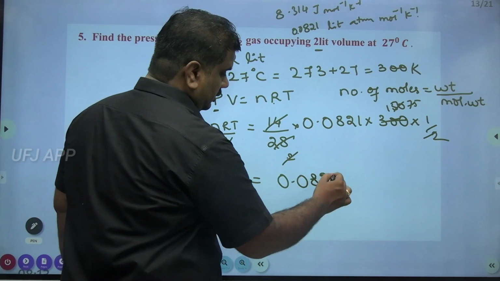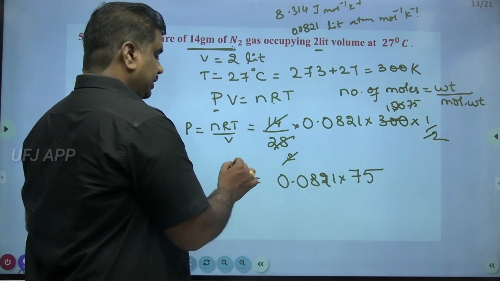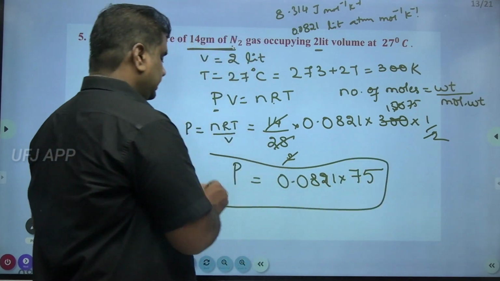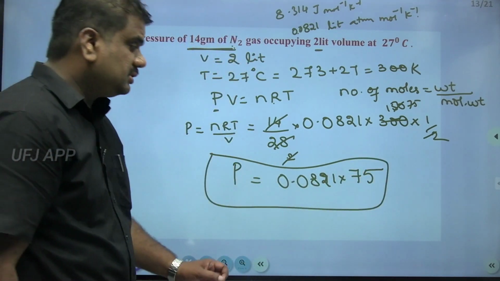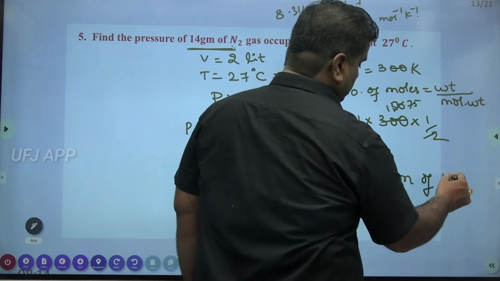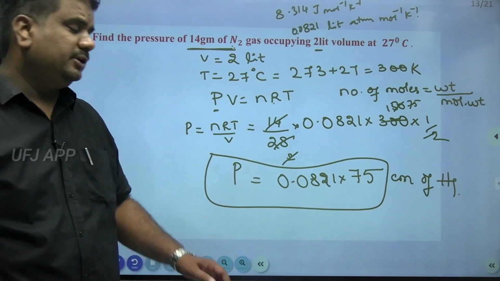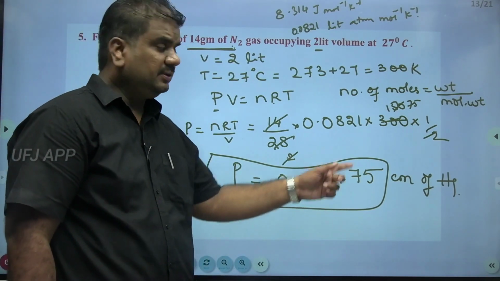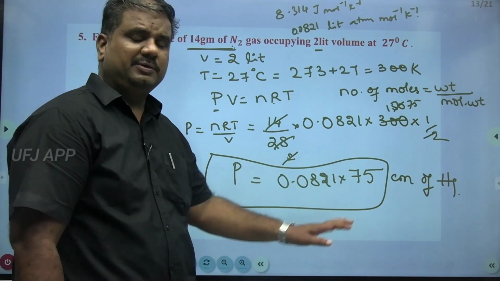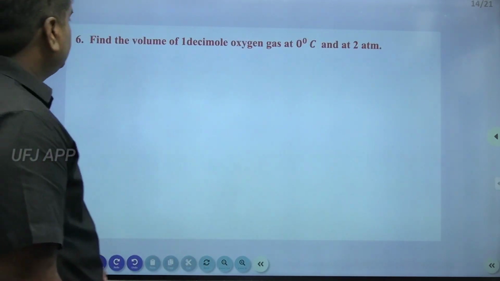So you get 0.0821 into 75. So the pressure occupied by this particular gas equals 0.0821 into 75 centimeters of mercury, whatever the final answer is. Then the next question.